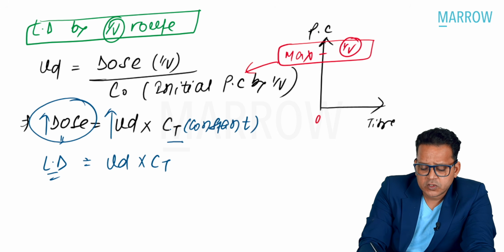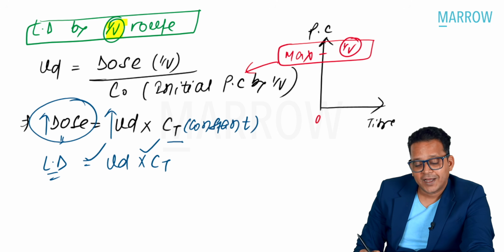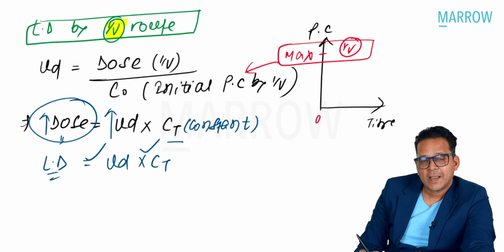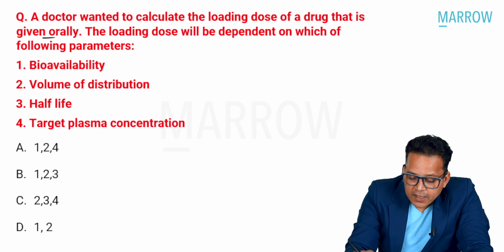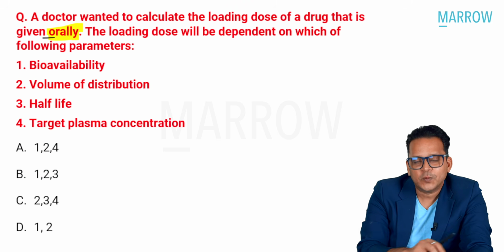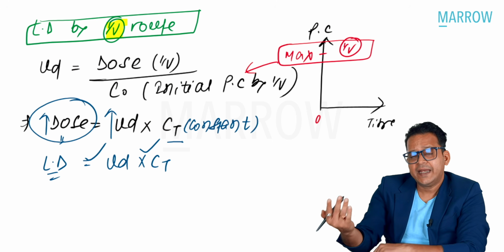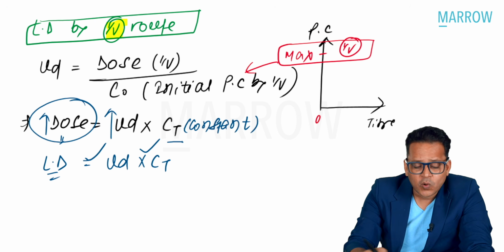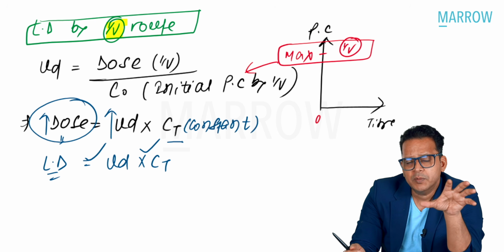So loading dose depends upon two things, VD and CT, but with a condition applied: the route is which one? IV. All right. Now, let us go back to the MCQ. Is the route IV? No, oral. So if the route is any other route, not IV, then what comes into the picture? You see, by IV route, the bioavailability is 1.